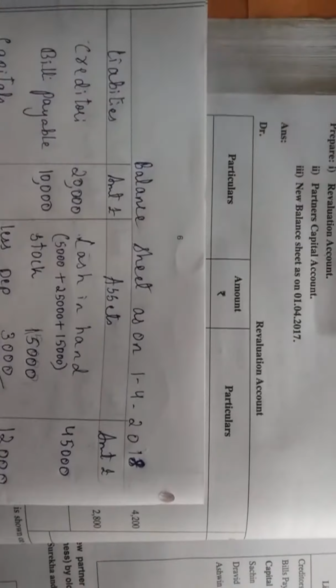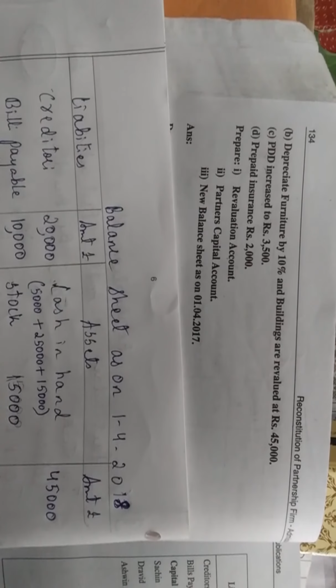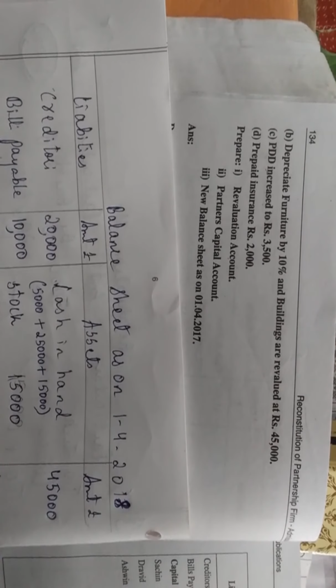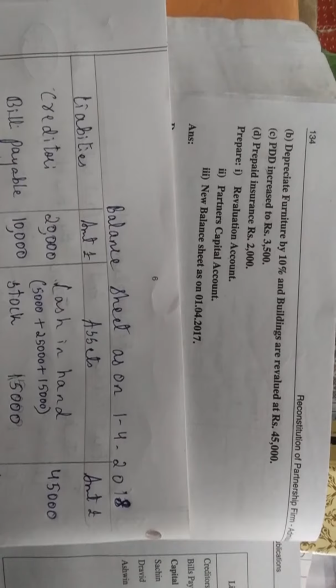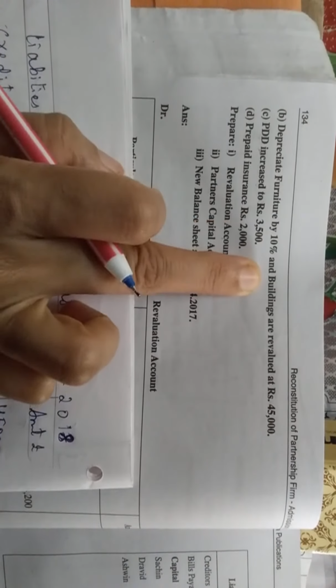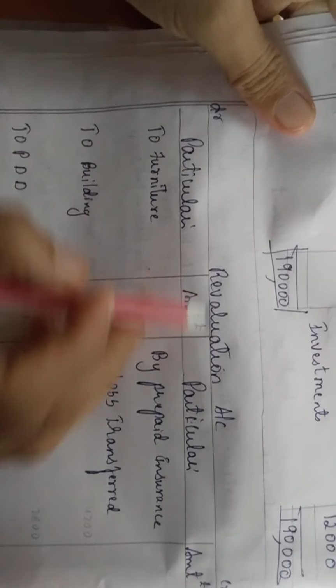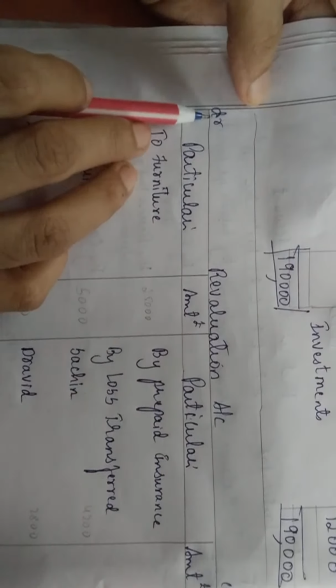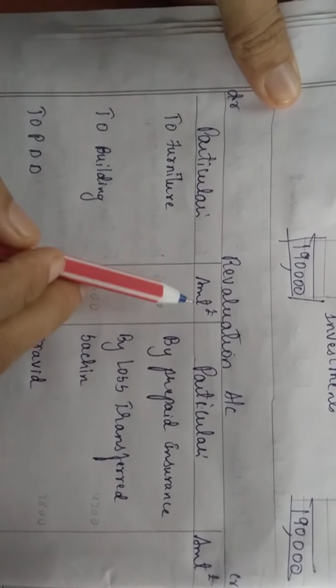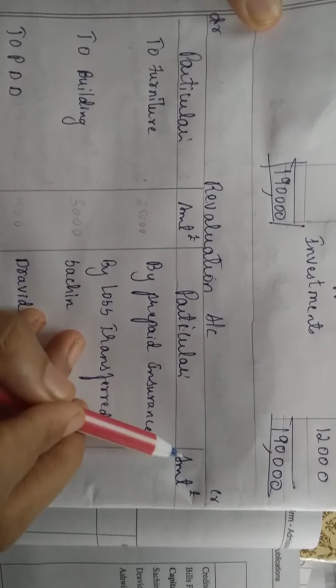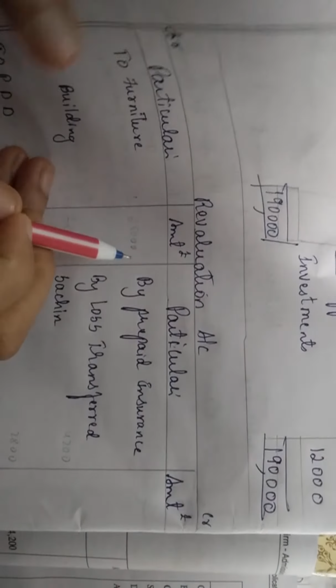See, since it is in my second page, I have to adjust this. The adjustment says, as you can see in the question, depreciate furniture. So what it is telling? Depreciate furniture 10%. So revaluation account here, right? Revaluation account, particulars, debit, credit, particulars amount rupees, particulars amount rupees. First ಏನು ಹೇಳಿದ್ದಾರೆ? For depreciate furniture ಅಂತ.